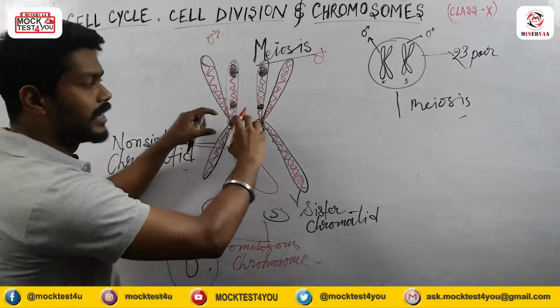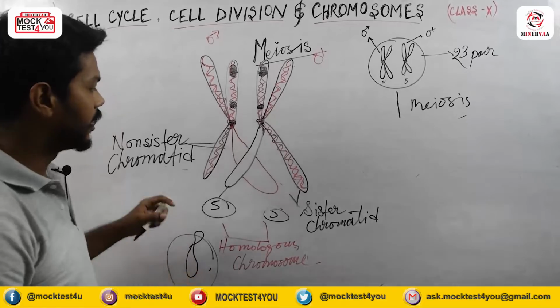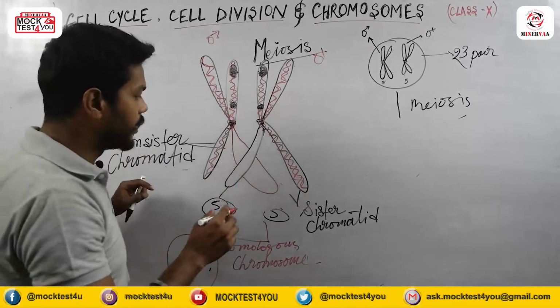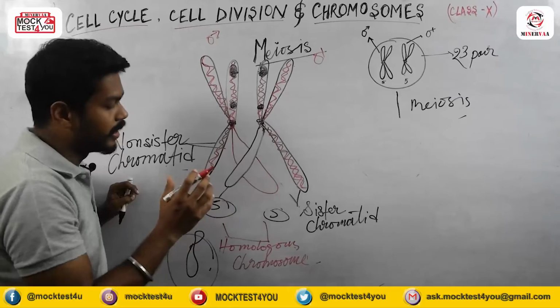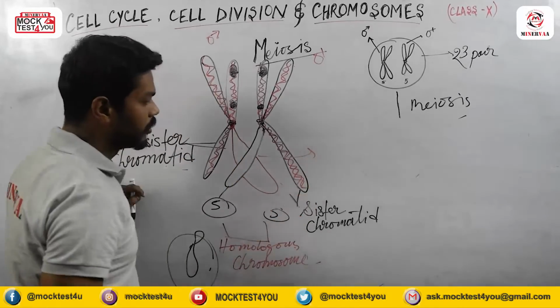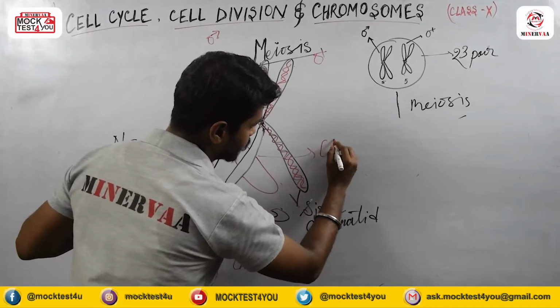So when it detaches, first understand one interesting term which you have to remember: we call it synapse, or chiasma.